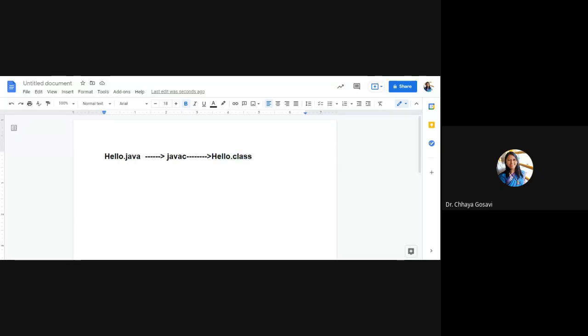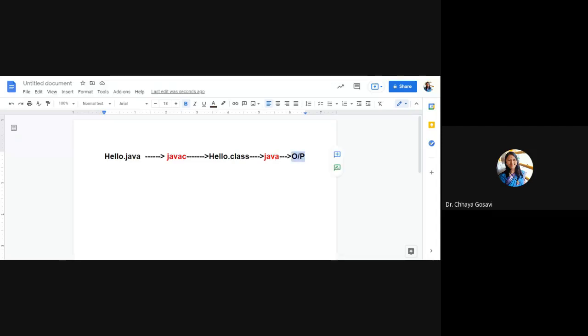Then you can interpret this with the help of the Java interpreter. Java is the name of the interpreter, and javac is the name of the compiler. You provide some input and you get the output. The Java interpreter executes this step by step, interpreting all the commands from the intermediate .class file and producing the output.